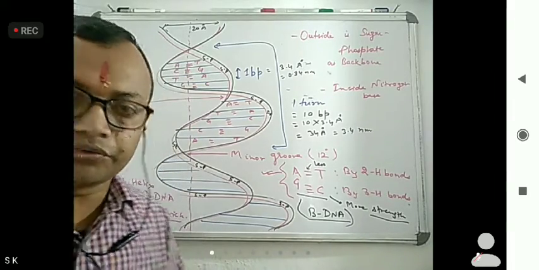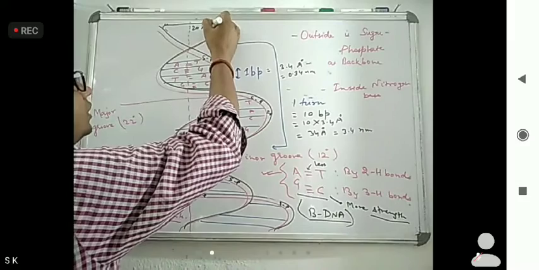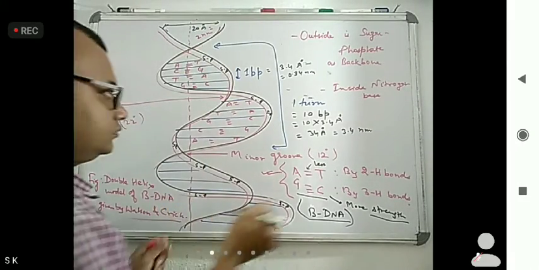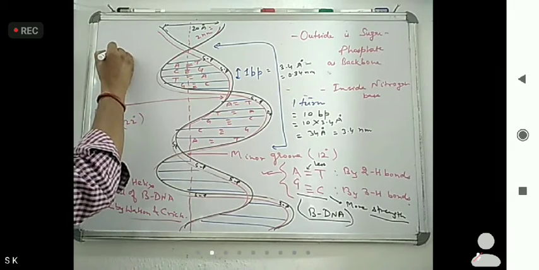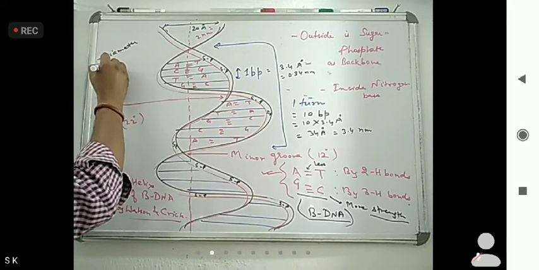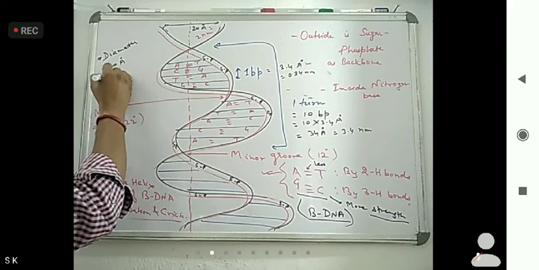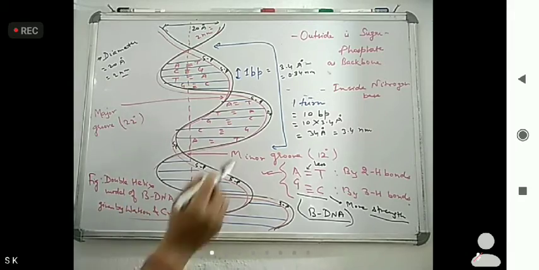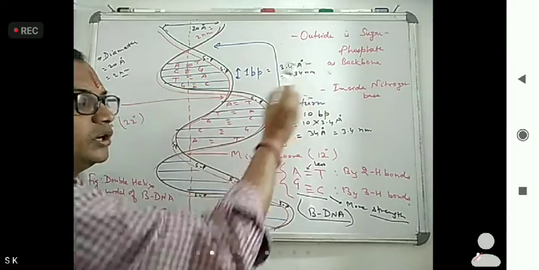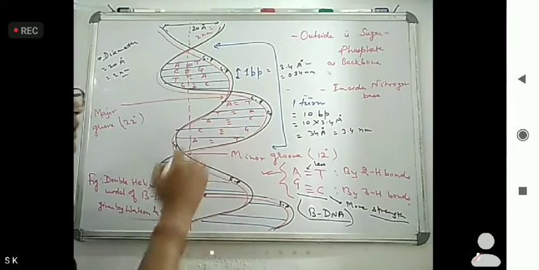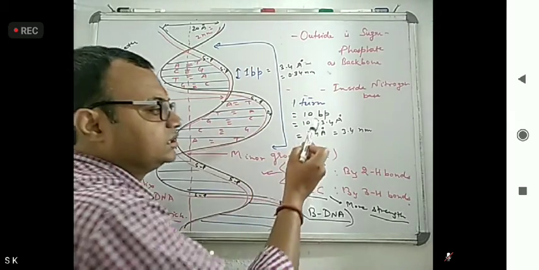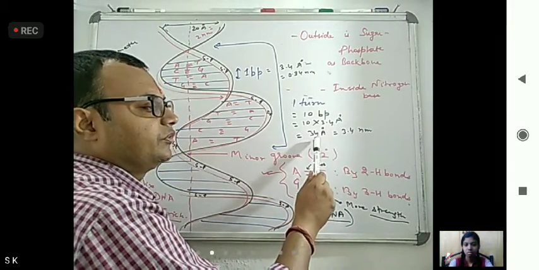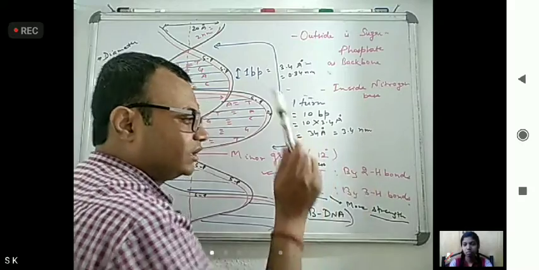Their diameter, what we have seen, is 20 angstrom, or we can say 2 nanometer. What is the one base pair distance? 3.4 angstrom, or 0.34 nanometer. What is the one turn distance? One turn is equal to 10 base pairs, or 10 into 3.4 angstrom, which is 34 angstrom, or 3.4 nanometer.